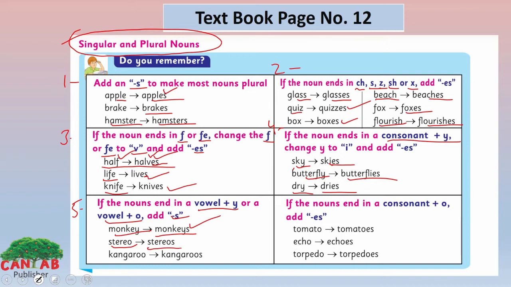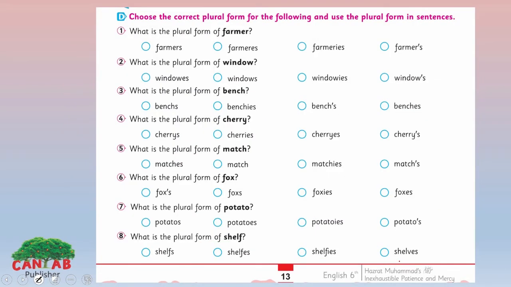Stereo, stereos. Kangaroo, kangaroos. Look at the sixth way. If the nouns end in a consonant plus o, we add es, like tomato, tomatoes. What we have added? Es here. Echo, echoes. Torpedo, torpedoes.